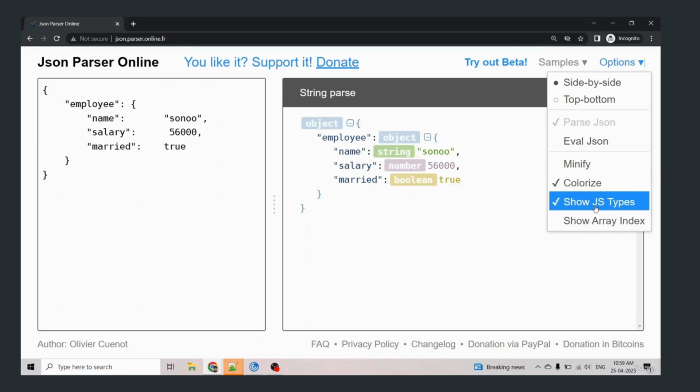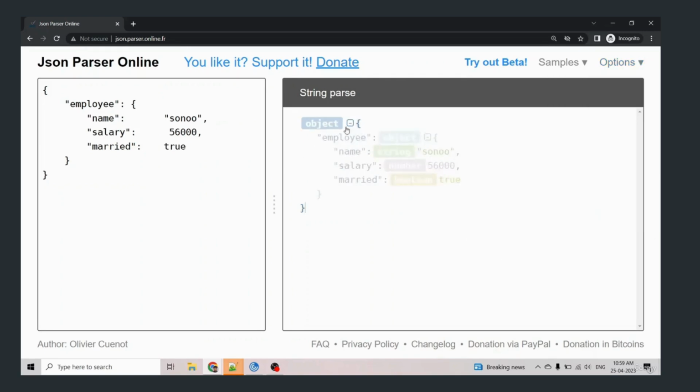Now let's see what data types it has. We show the JS types, and see how easy it is to understand the JSON here. This employee as a whole represents the object. Within the employee we have name as a string, salary as a number, and married as a boolean value. Different data types can be used to represent a JSON object.